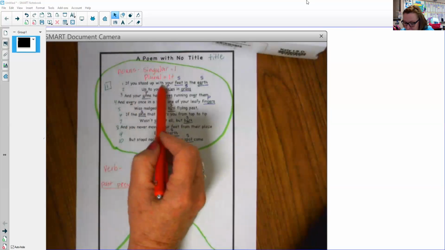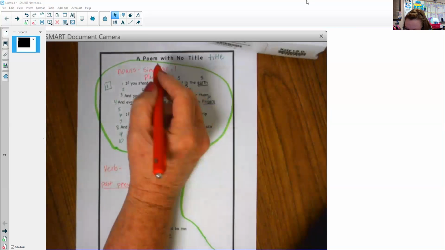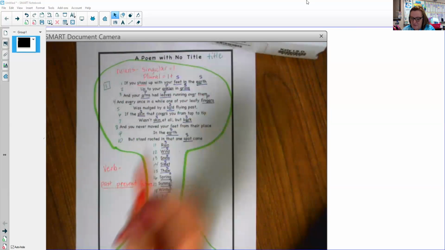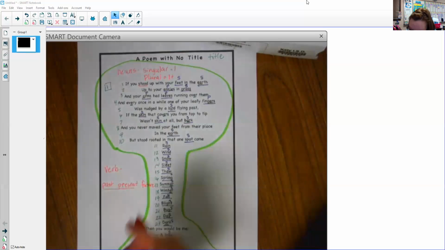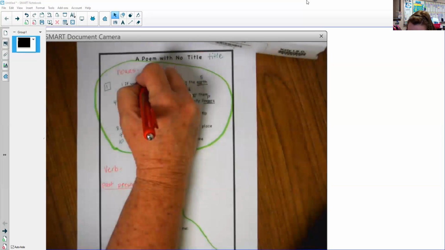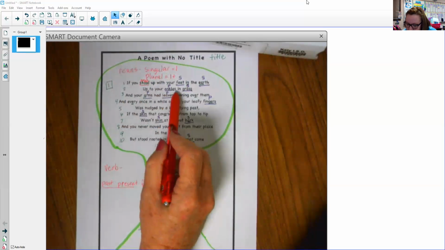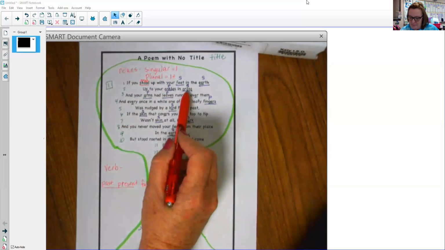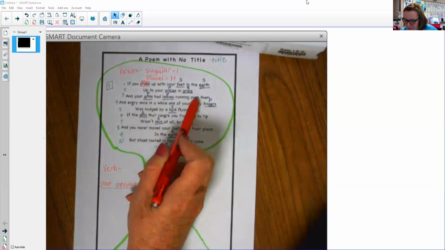Okay, so let's look at our poem. If you stood up with your feet in the earth, what are you doing? You stood. So stood right here. Stand would be the present tense. So stood means it already happened, so that's the past tense. So I'm going to write past up here. Up to your ankles in grass. There's no verb there.